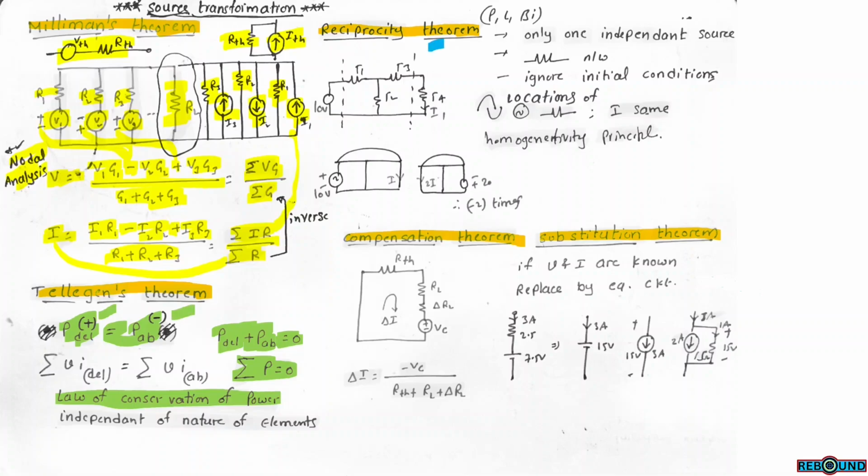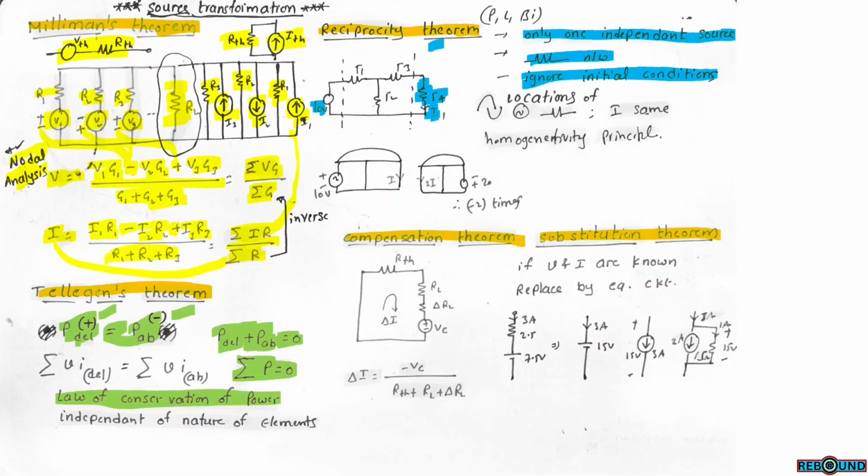Reciprocity theorem. There are a few conditions for this reciprocity theorem. There must be only one independent source in the circuit, and this must be a completely resistive network. So we have to ignore the initial conditions of the sources. Here R4 is selected as the load branch and the current is calculated in this branch, that is I. So this is the source, this is the load resistance RL, and this is the current I.